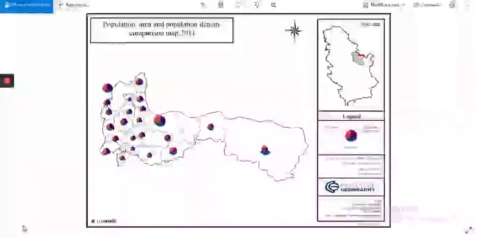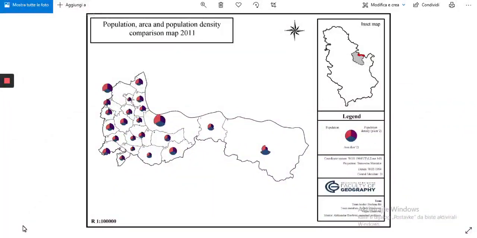Population area and population density comparison map 2011 shows comparison of values for population area and population density for census year 2011. This map consists of 3 layers: municipality border, settlement border, and thematic layer with cartograms in form of rows generated in SuperMap Desktop 10i software.